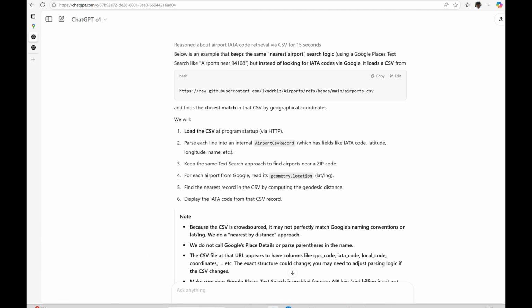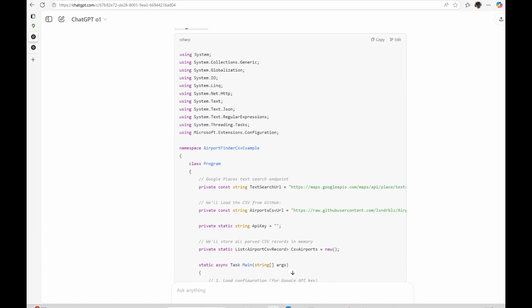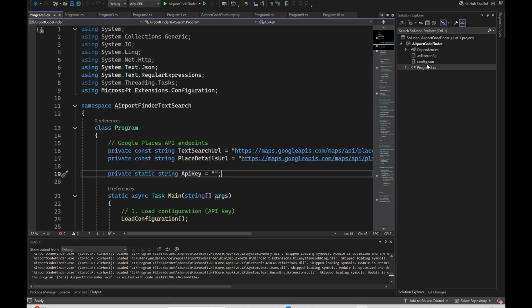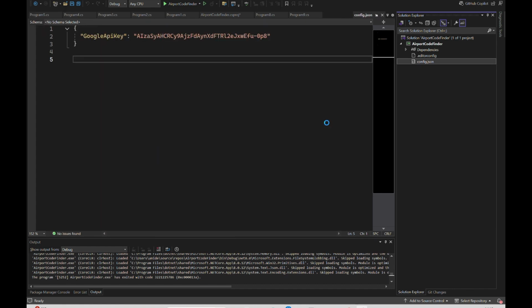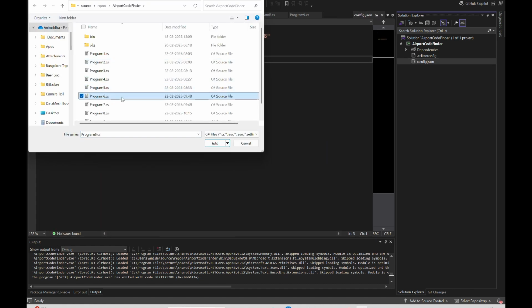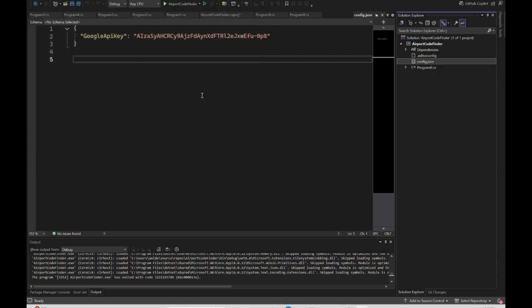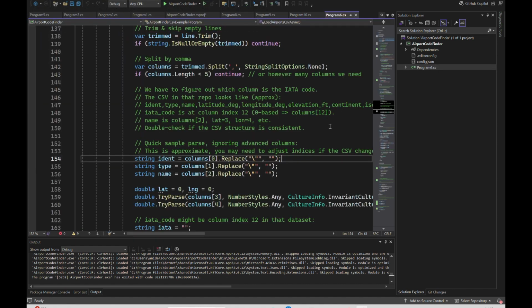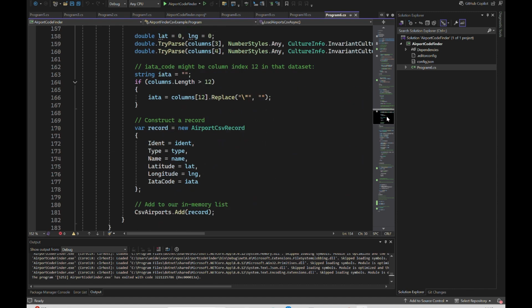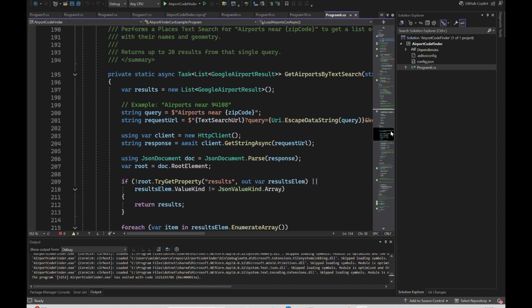So switching back to my prompt here, it has again generated the code, I believe. Yes, it has generated the code. So let me switch to Visual Studio, take this out, and see what happens here. Okay, so interestingly, a much longer program now. I don't know exactly what it is doing, but we'll find out.